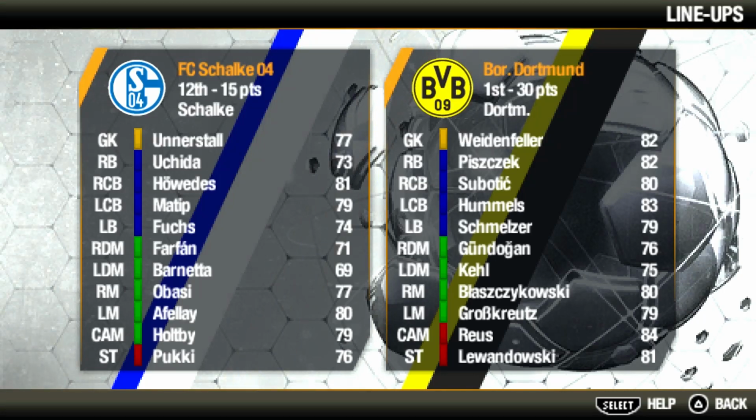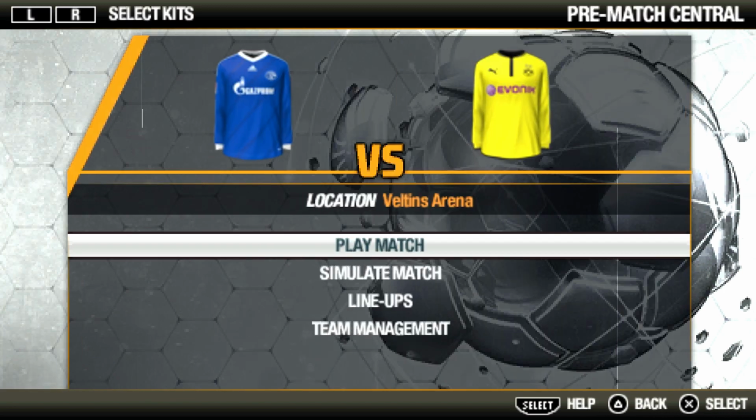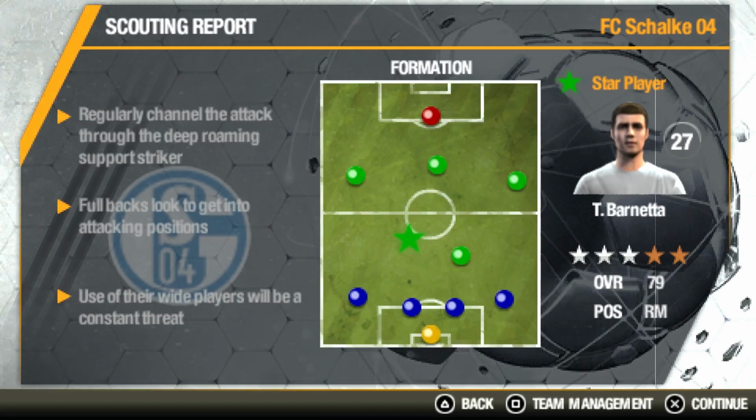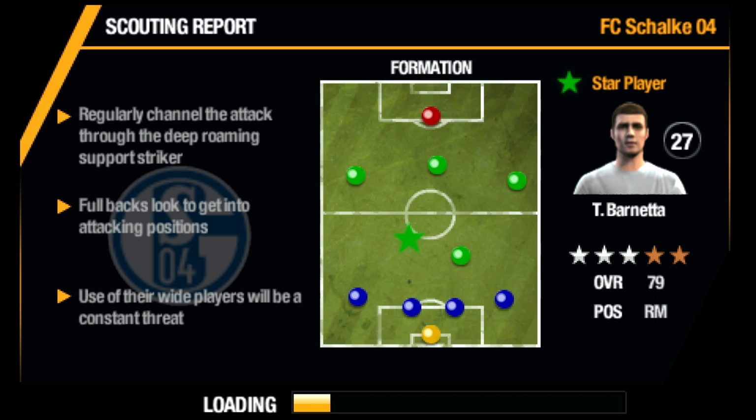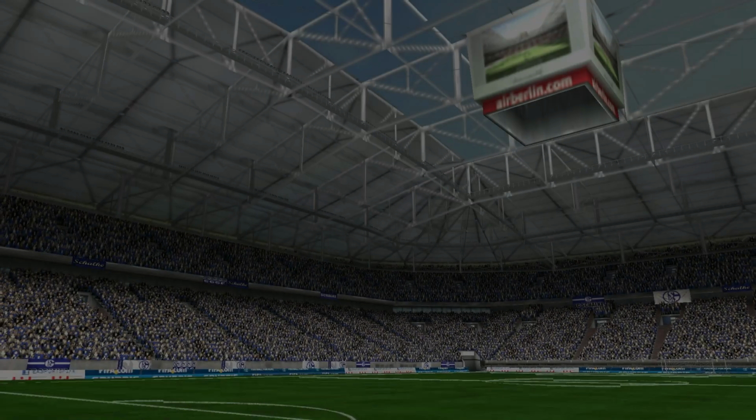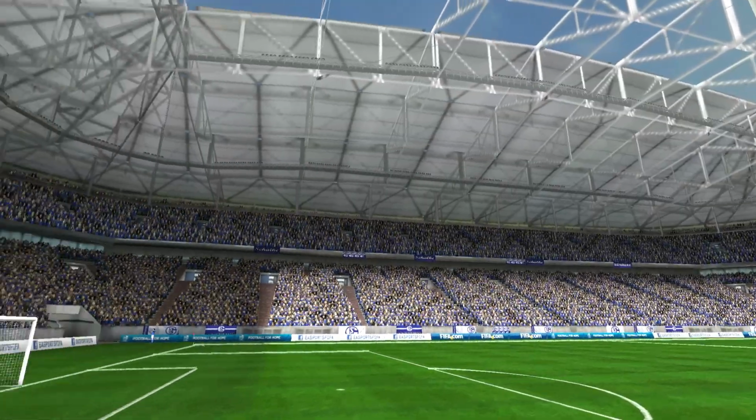Revier Derby. Schalke v Borussia Dortmund. Player coach Marco Reus. Borussia Dortmund away to Schalke in a Revier Derby. Reus playing just off Robert Lewandowski in this match. So Jakub Blaszczykowski starts on the right.